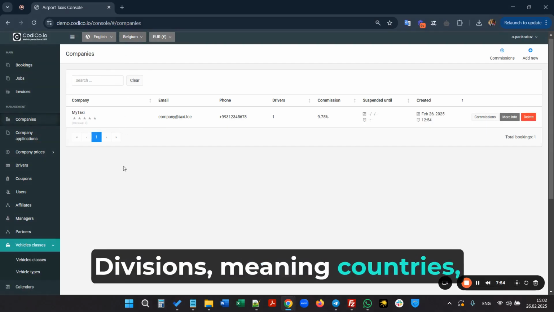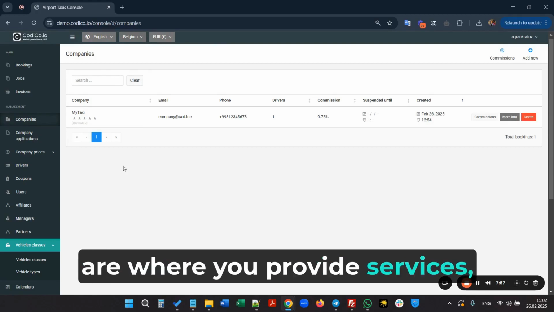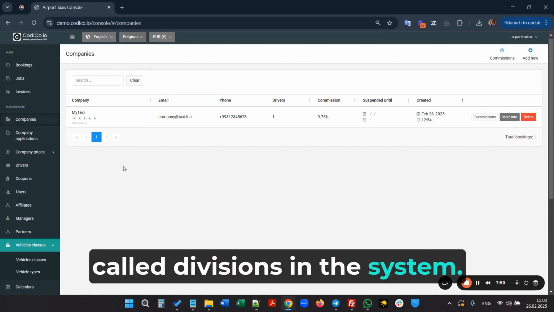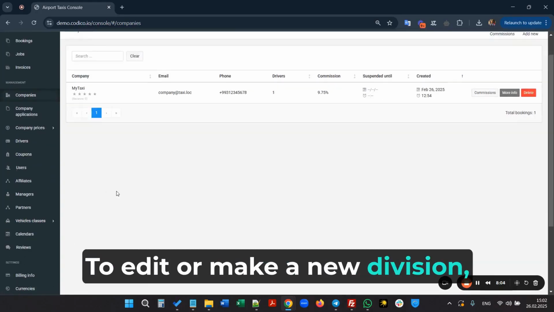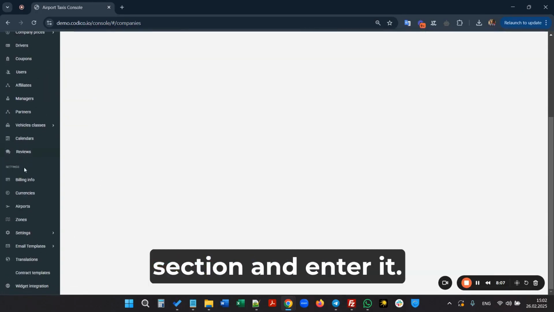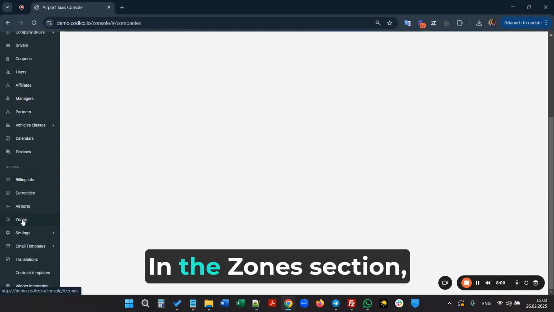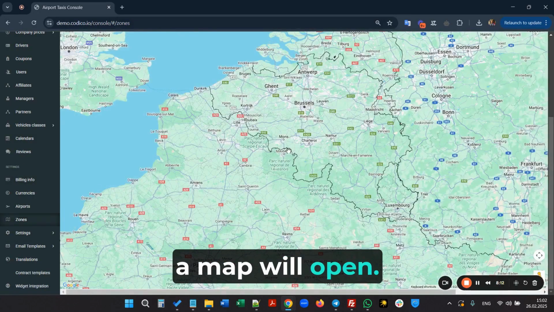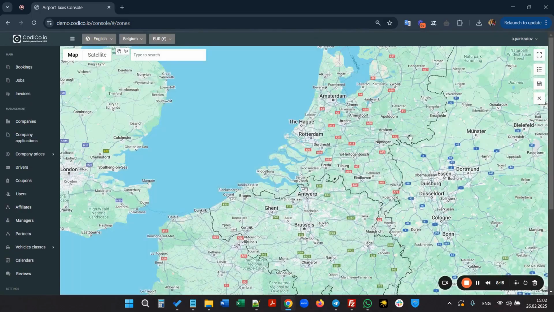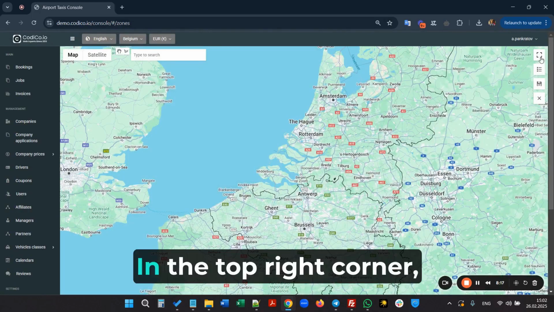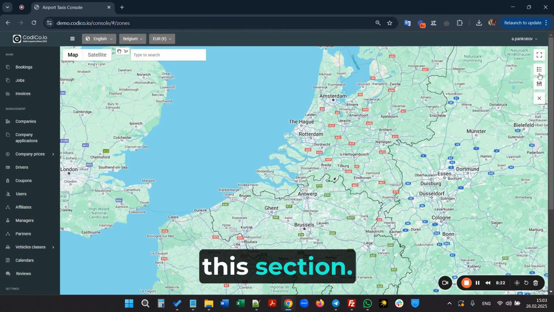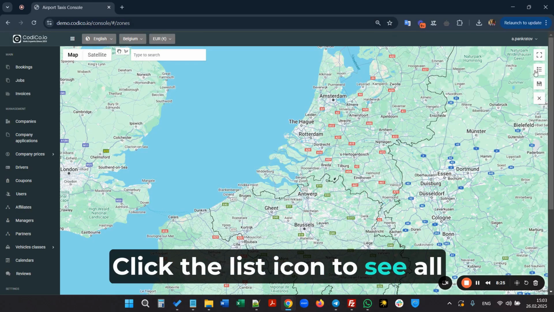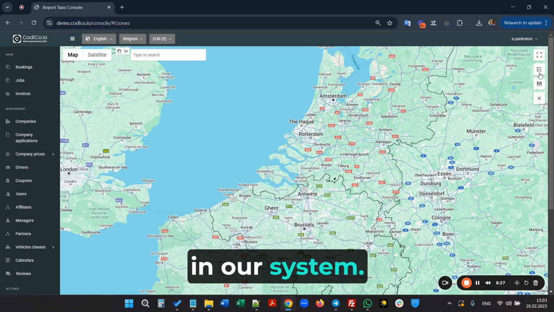Divisions, meaning countries, are where you provide services, called divisions in the system. How are they created? To edit or make a new division, scroll down a bit to the Zones section and enter it. In the Zones section, a map will open. In the top right corner, you'll see tools for managing the section. Click the list icon to see all pre-created countries in our system.